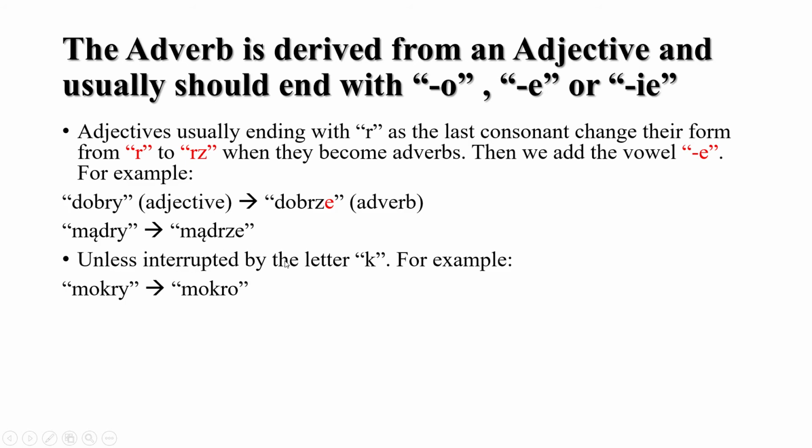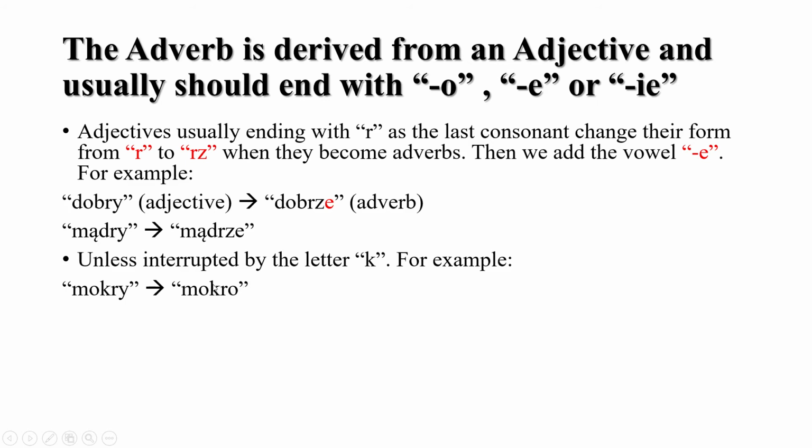Unless interrupted by the letter K. Of course, we always have an exception. So if you have, before the last consonant, the letter K, for example, you would bring it back to its normal form, which is the ending with O. For example, here, mokry becomes mokro.